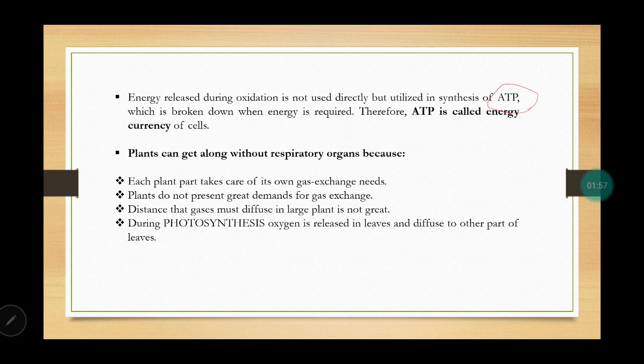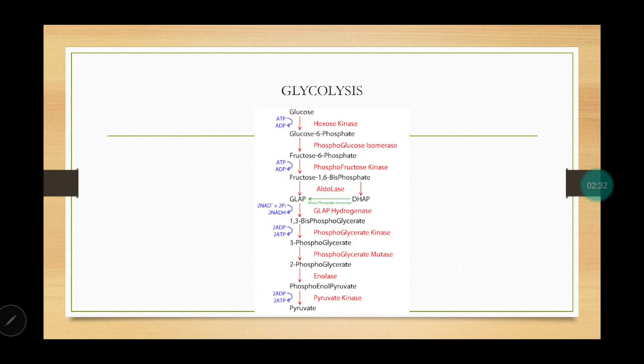Next, plants can get along without respiratory organs. They don't have specific organs for respiration. Why is that so? Because every plant part can take care of its own gas exchange needs. Firstly, they do not have great demands, and the distance over which diffusion has to occur is not much. And during photosynthesis, oxygen is released in the leaves. So they are already rich in supply with oxygen, wherein they can perform aerobic respiration.